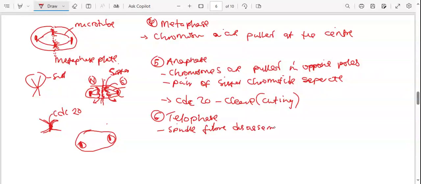All right. My handwriting is very bad, but you get what I'm saying. So they will disassemble. We no longer need them. They have helped us to pull things to separate a girl from a boy. So we are done with this. That's the reason why we no longer need them.